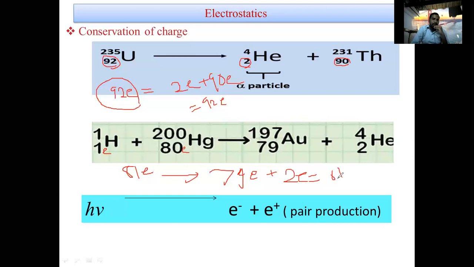After that, the combination of the electron and positron pair is also 0 charge. Suppose minus e is the electron's charge, and plus e is the positron charge. If we combine these two, minus e plus e gets cancelled, that's why 0 charge. So in pair production also, charge conservation happens.